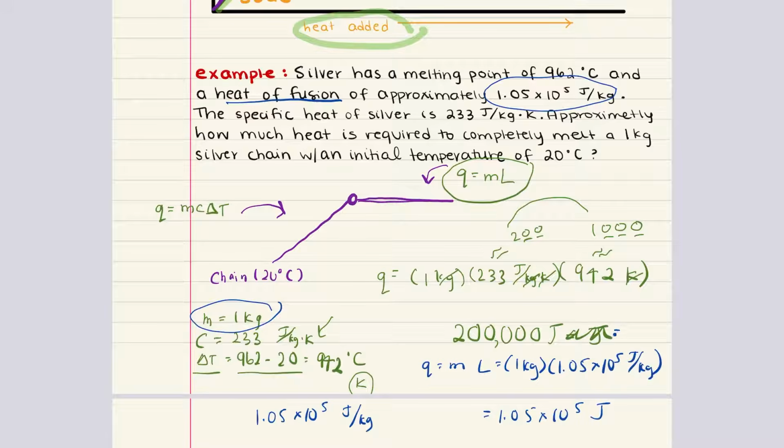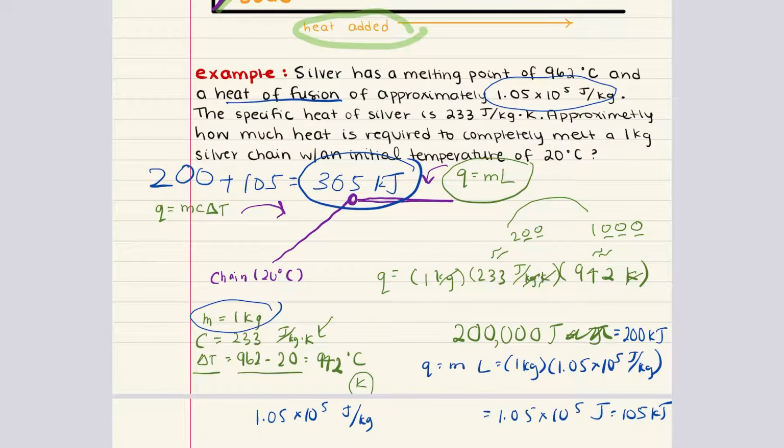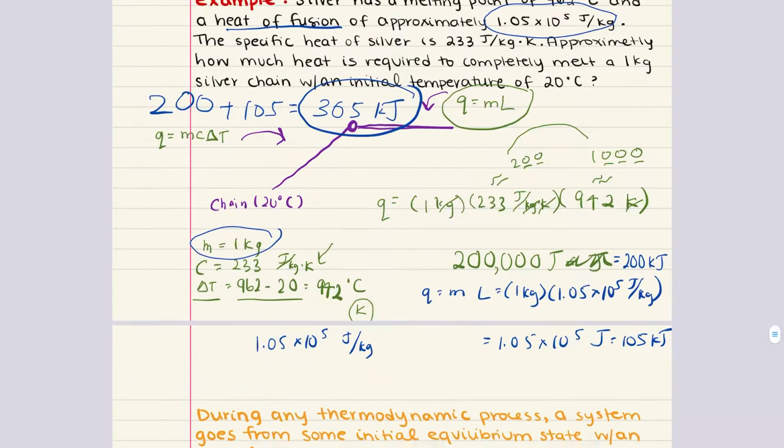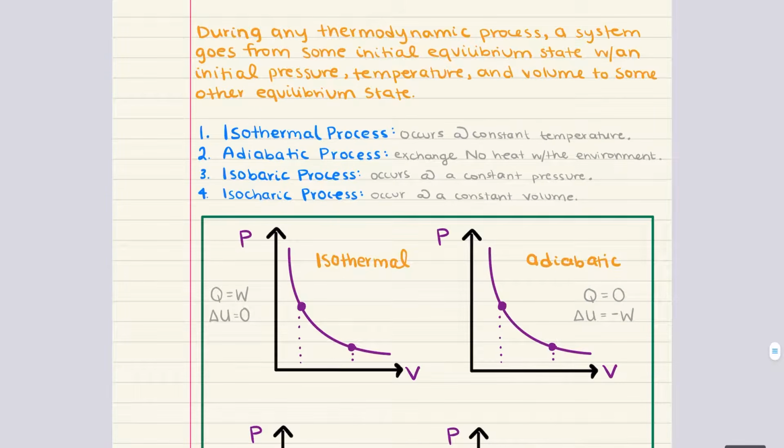Now, let's convert these to kilojoules and add them up. This is 200 kilojoules, and this is 105 kilojoules. And the sum of 200 plus 105 gives us 305 kilojoules. So the total heat needed to melt the solid silver chain is going to be 305 kilojoules. And that's with our approximations. So with that, we've completed this example problem. Let's go ahead and move into our next topic.